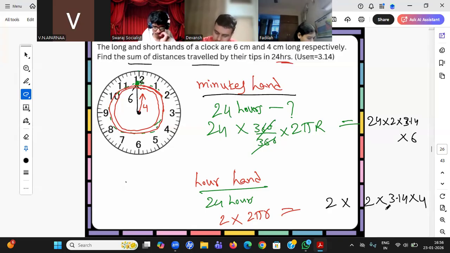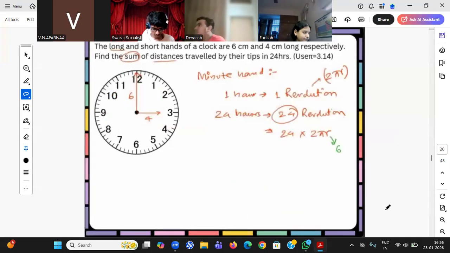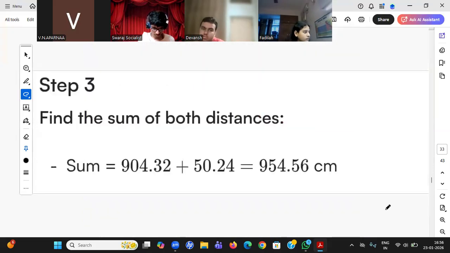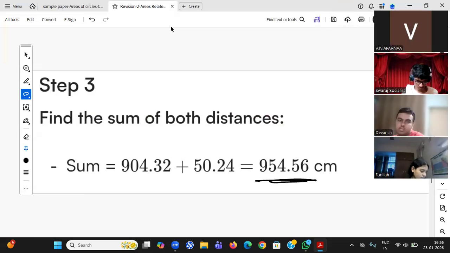Okay, so you can expect this question, students. I have seen this question in many sample papers. You can expect it this time. And how many marks? 2 marks. Okay, only 2 marks. I have the answer. Absolutely right answer, Fadila. 954.56. Absolutely right answer.